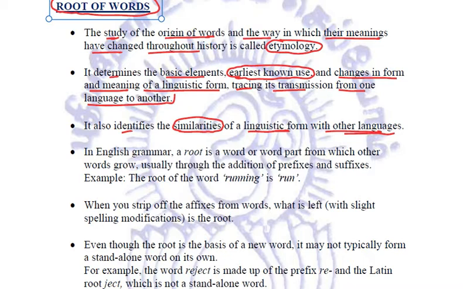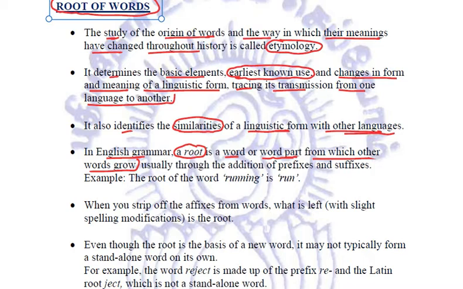How exactly a word is formed, what is meant by root of words, let us try to relate that. In English grammar, a root is a word or word part from which other words grow. Just like a plant has its roots, similarly all words also have their roots.